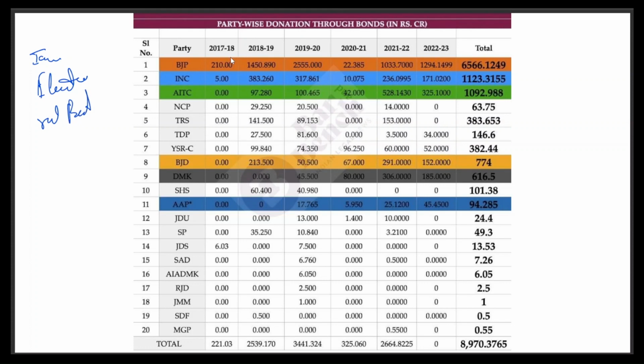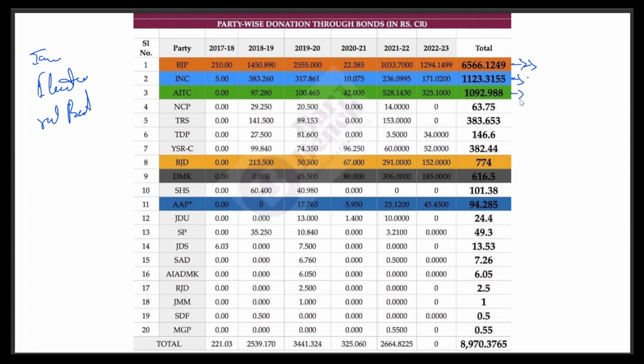So basically today we are going to interpret the electoral bonds. What are these and how is it done? What is all this about, what are the judgments, and how did it come about? As you can see, the BJP is the largest party holding electoral bonds. Basically they are in power, so obviously they are going to have the major share. And the second is the INC, that's the Congress, which was also usual, as they are the second largest party and the main opposition party in the Lok Sabha and in various states.